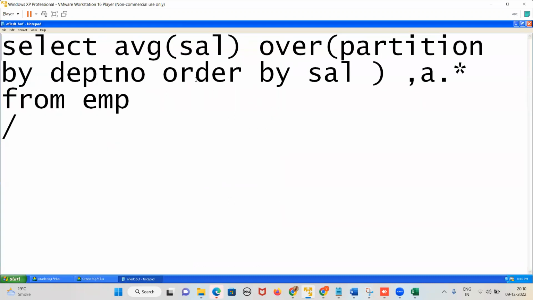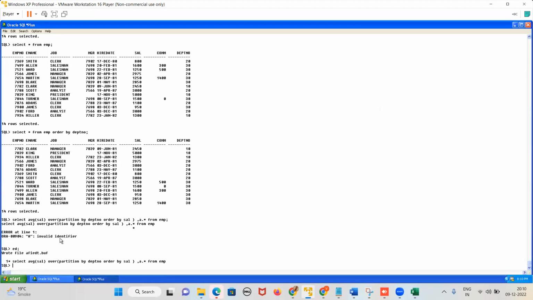Select average salary over partition by department number, order by salary, comma A dot star from EMP. Where is the mistake? Semicolon at the end? No, that is not a mistake. I don't see any mistake here, right?